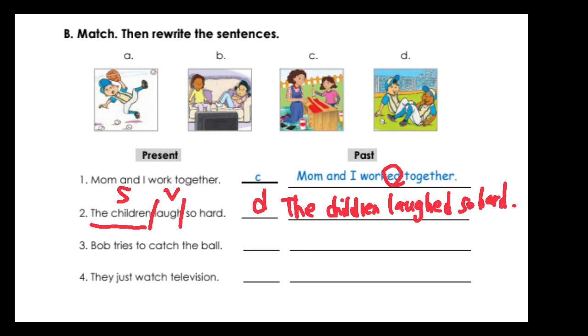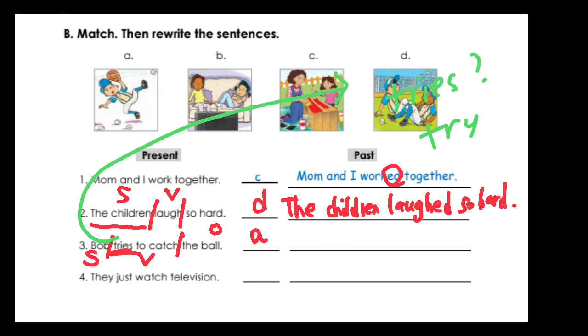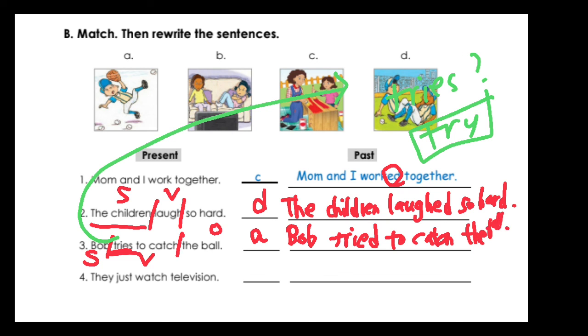Now, let's see the next one in here. Bob tries to catch the ball. Subject, verb, and this is object. 공을, right? And then here we go. This will be A, and the verb is tries. But what's the base form for tries? Yes, it's try, right? Try. Then we can change it into Bob tried to catch the ball.